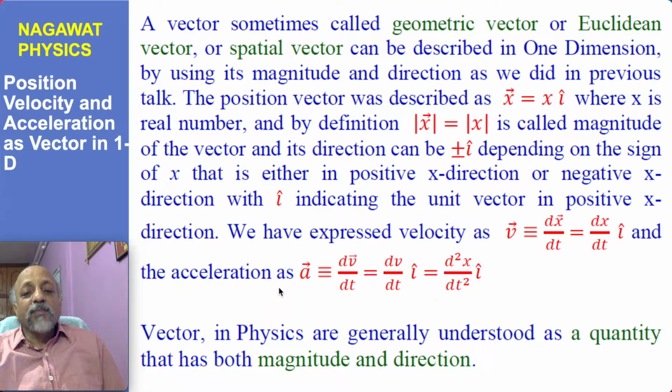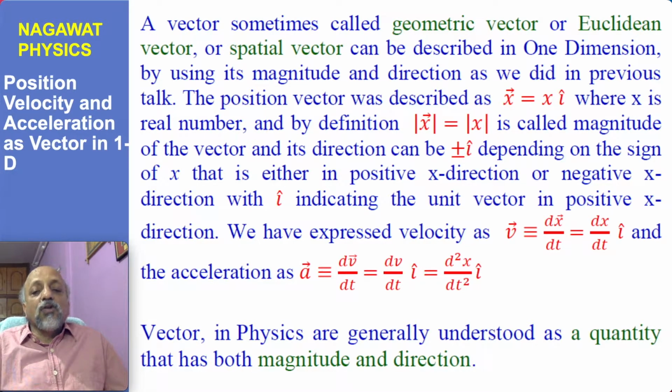In the same manner we have extended it to the acceleration and defined acceleration as the first rate of change with respect to time of velocity, or the first differential coefficient of velocity with respect to time, or the second differential coefficient of position with respect to time, and therefore the acceleration a can be written as d square x by dt square times the unit vector I. Vectors in physics are generally understood as a quantity, as I have pointed out, which has both magnitude and direction.